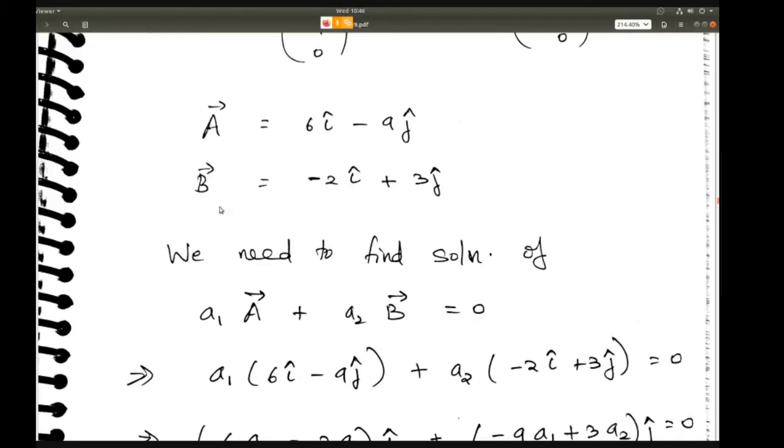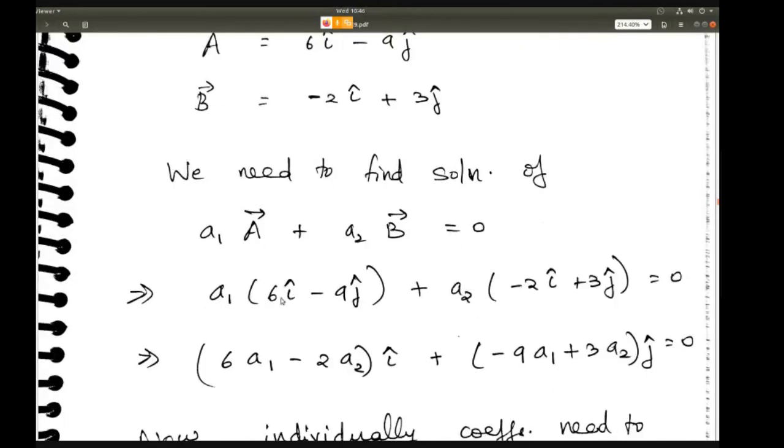So you'll have a1 into 6i minus 9j plus a2 into minus 2i plus 3j. Then you take all the i terms common and all the j terms common. So you'll get (6a1 minus 2a2) into i, and then (minus 9a1 plus 3a2) into j.